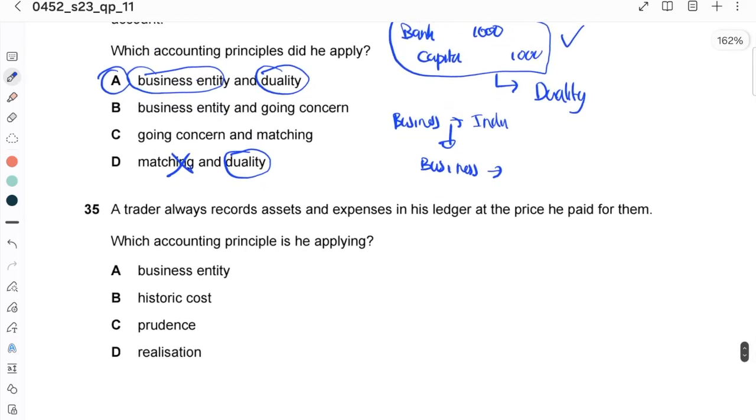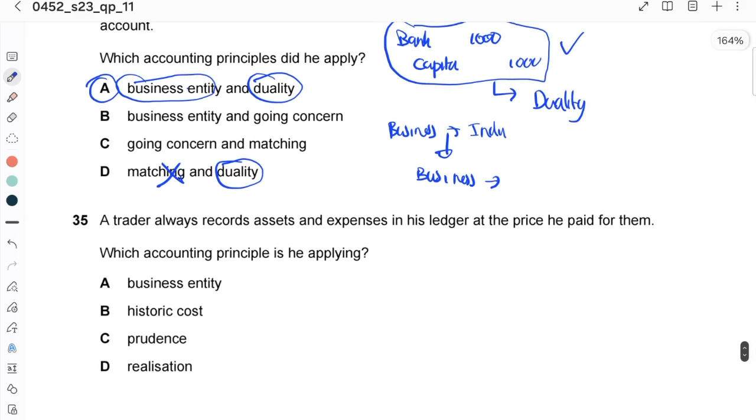Okay, the last question. A trader always records assets and expenses in his ledger at the price he paid for them. Which accounting principle is being applied?